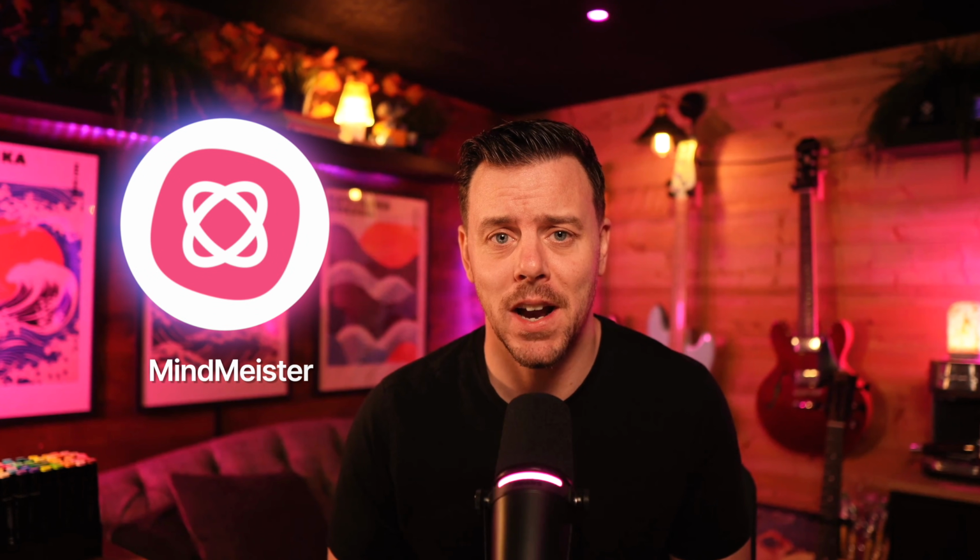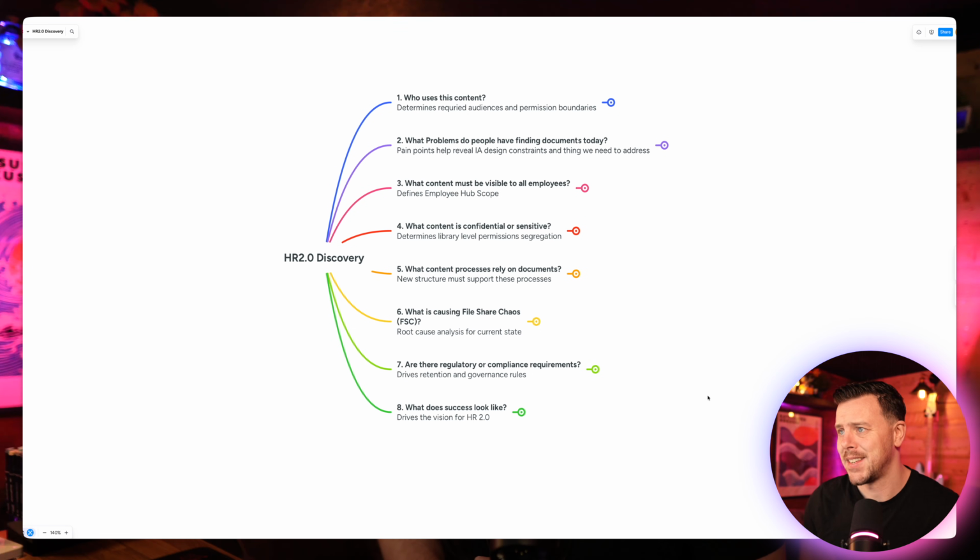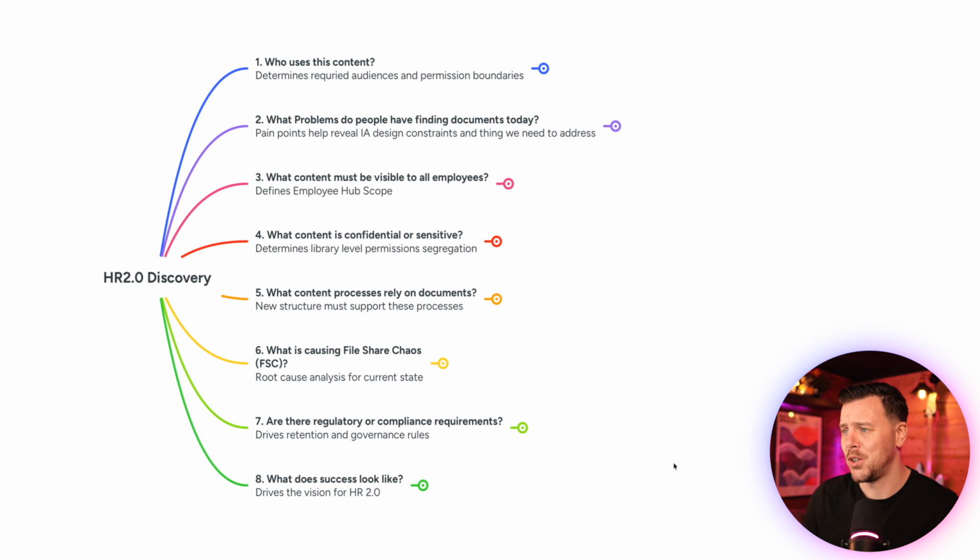Now, when I'm working with teams or departments, I typically use a mind map format to run this kind of a workshop, and the tool I tend to use is called MindMeister, which I'm not affiliated with, but it's just a super tool in terms of usability. So that's how we'll look at the questions now. So this is my typical question set. Sometimes it'll vary depending on who I'm dealing with, and also feel free yourself to add to it, but this would be a solid set to get you going.